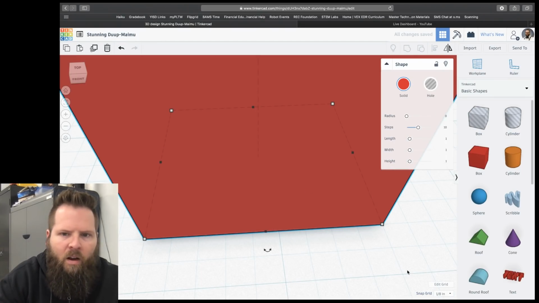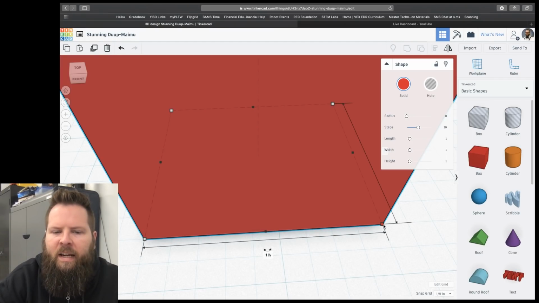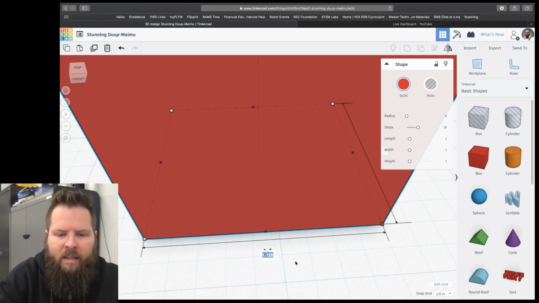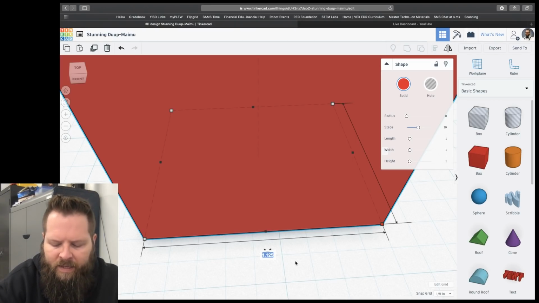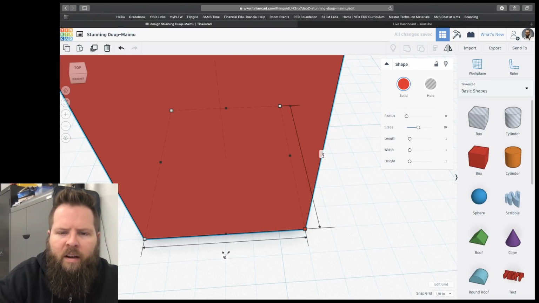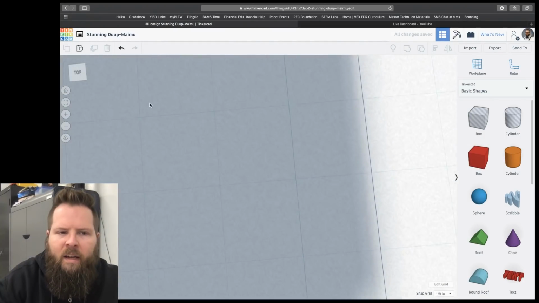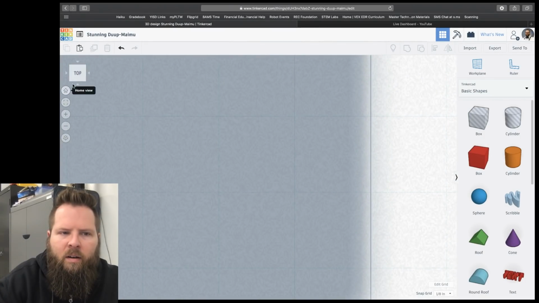Okay, but it's going to go by 1/8 of an inch at a time because that's the Snap Grid setting down there. All right, so once I click and let go, I can also click in this little box and I can change to the exact dimension. Now notice 1.25 is 1 1/8. So you're going to need to put it in like this. So if you put in, let's say 0.75 and push enter, and then I can click over here and push 0.75 and push enter. Now I have a box, and I'm going to click the top view here.